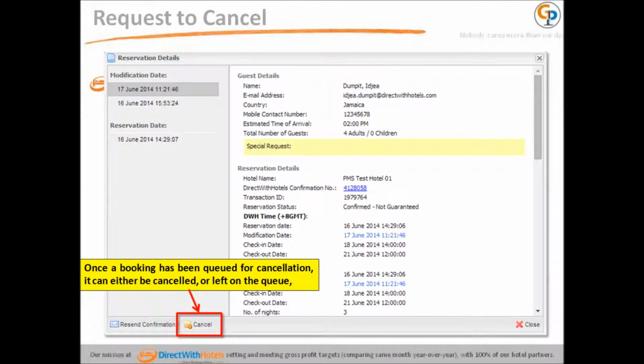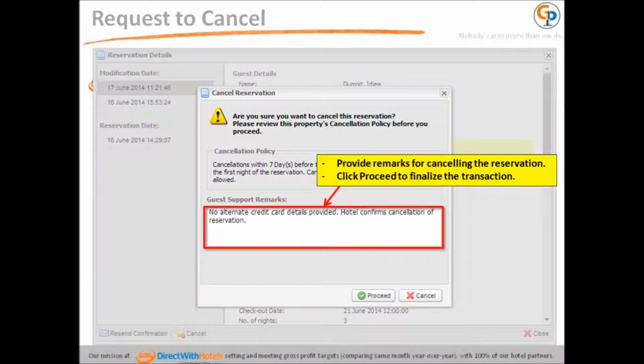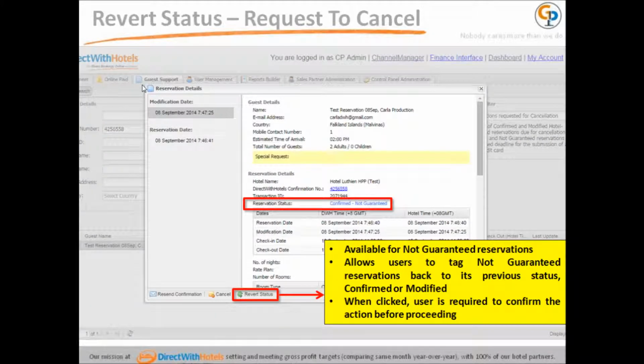For request to cancel, click on Proceed to finalize the transaction. When the Cancel button is triggered, remarks must be provided for canceling the reservation. Revert status, Request to cancel.